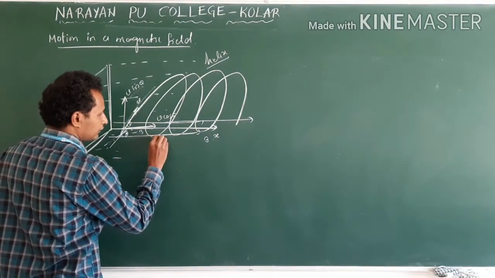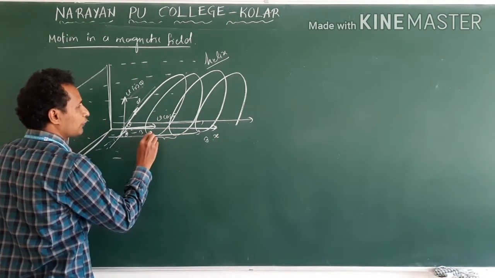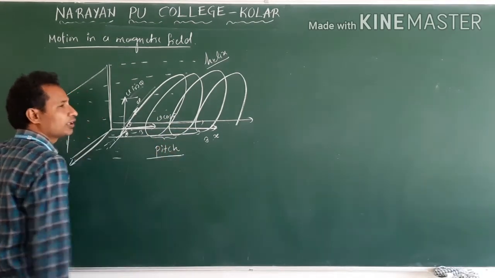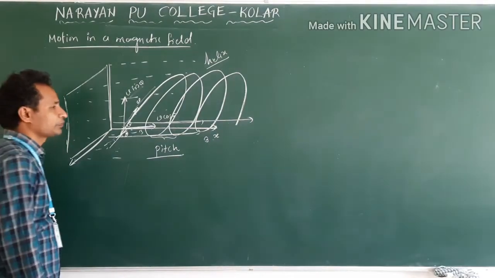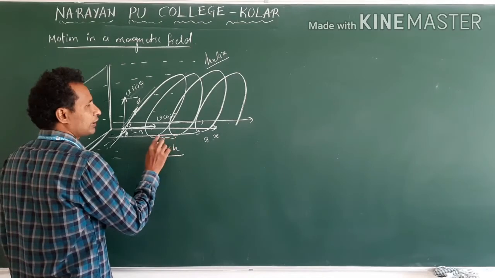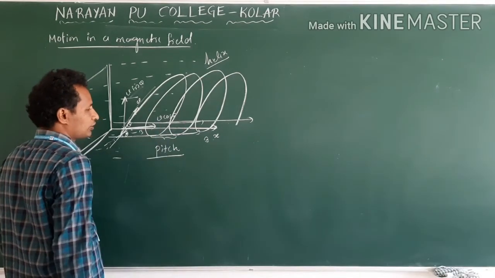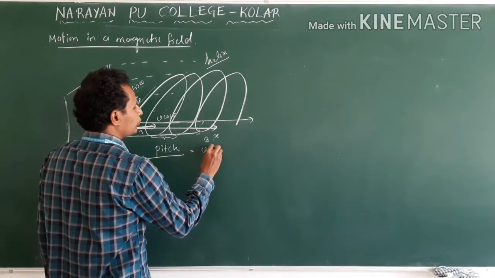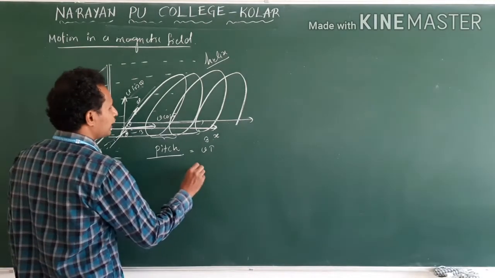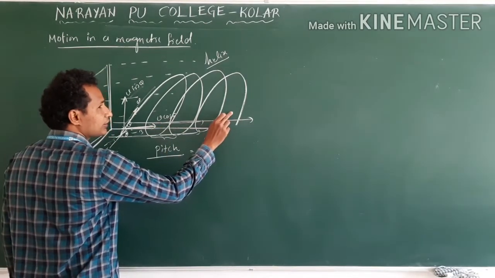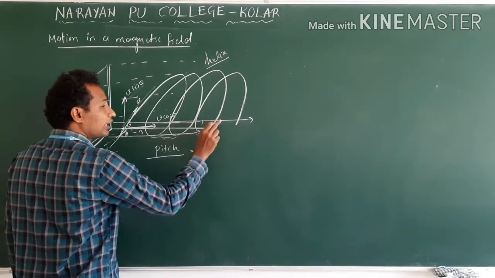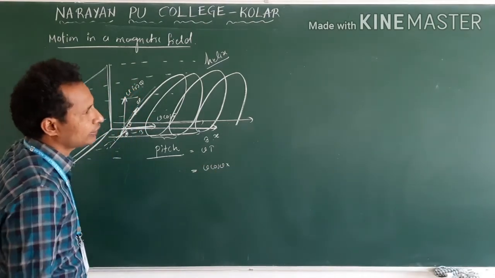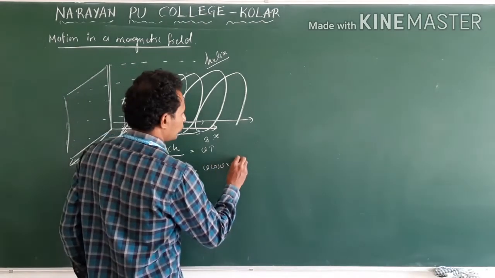So the distance traveled between one complete rotation to another complete rotation, we call it the pitch. Clear? Pitch is the distance between two rotations. So how do we write distance? Distance is equal to velocity into time. So which velocity is pulling this charged particle along the x direction? v cos theta. So v cos theta into the time period. What is the time period? So what do we get?